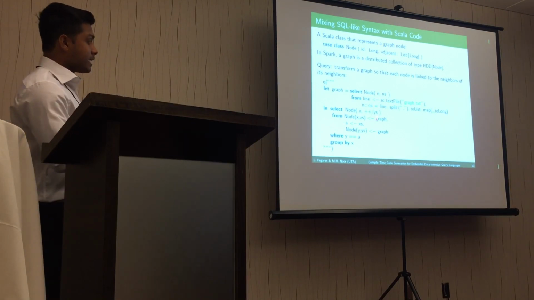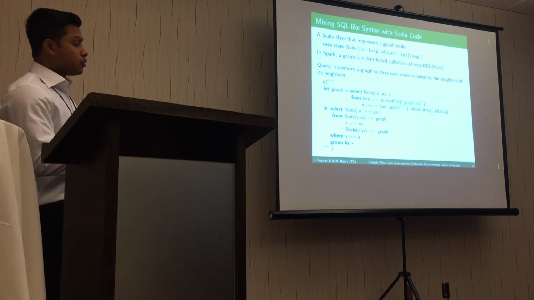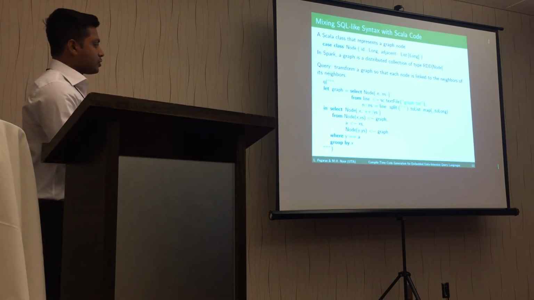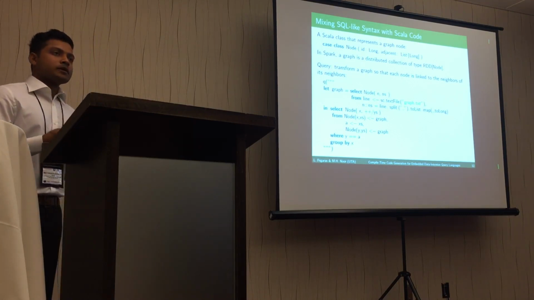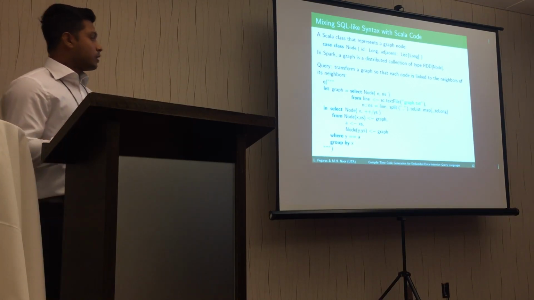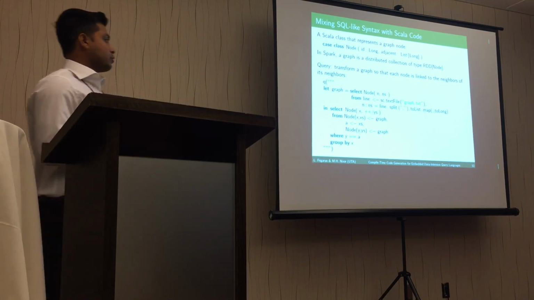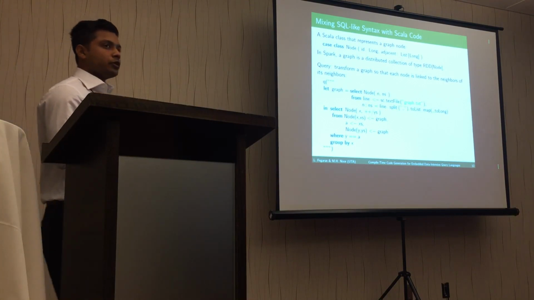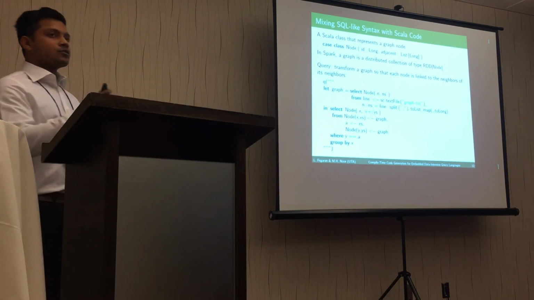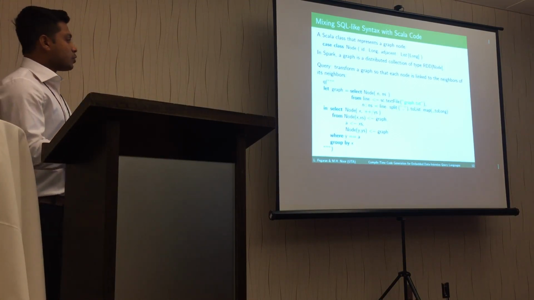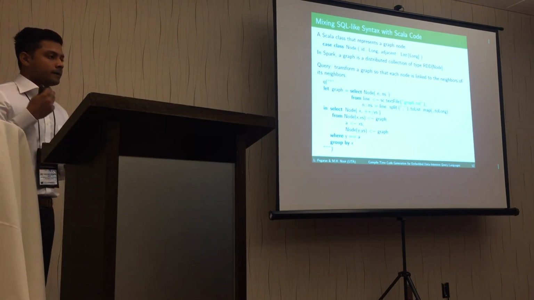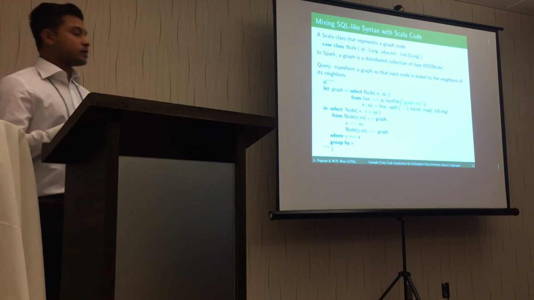And then we pattern match again with nodes to get the information about the neighbors of each node, and then we make sure that y is equal to A. Which gets us the information about the neighbors of the node X, for example. So basically what we do is we join each node X with its neighbors, and then we group by X to get the neighbors of all the nodes.